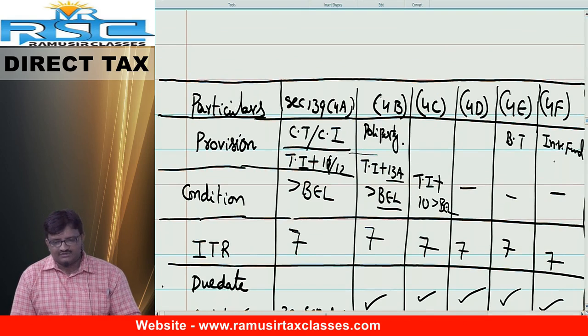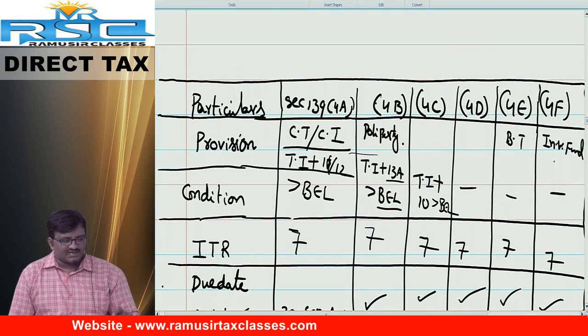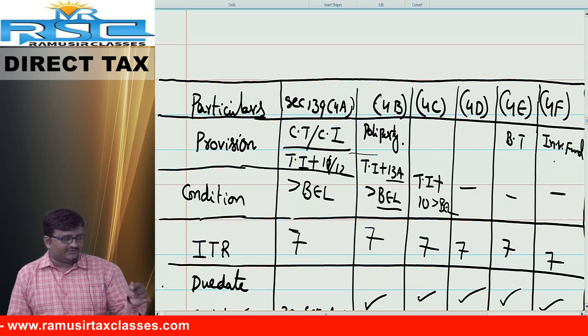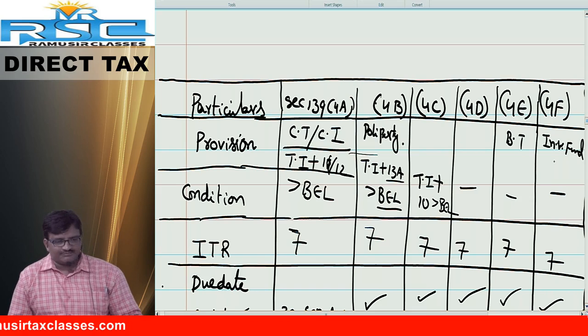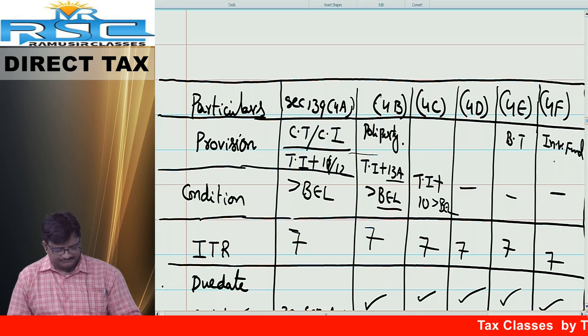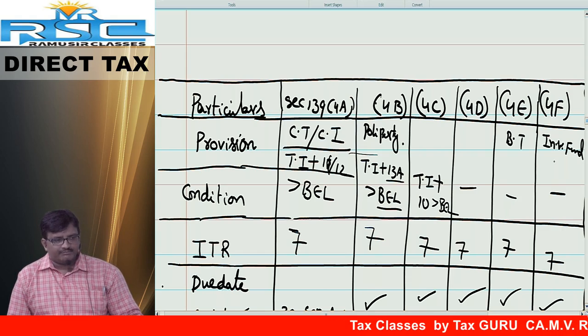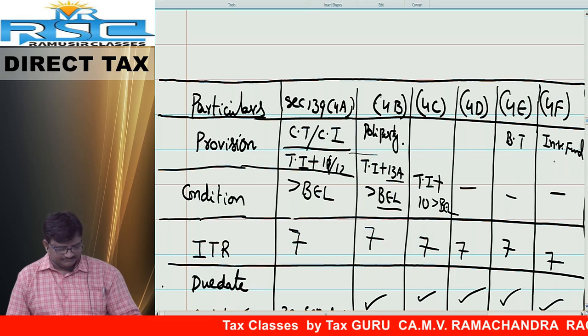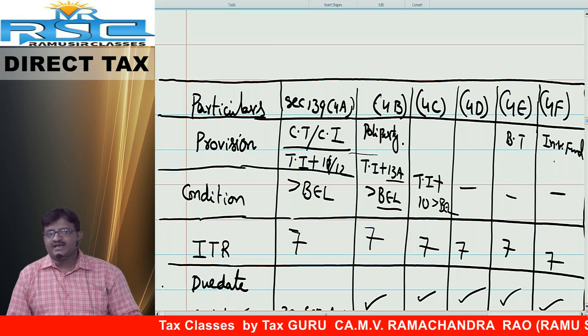Please write the running notes. Last column, the last column of the particular table, you can fill it. Come on, I will dictate. Note it down. Filing of return of income by investment fund. Provision. Conditions: mandatory to file the return of income. ITR number 7.